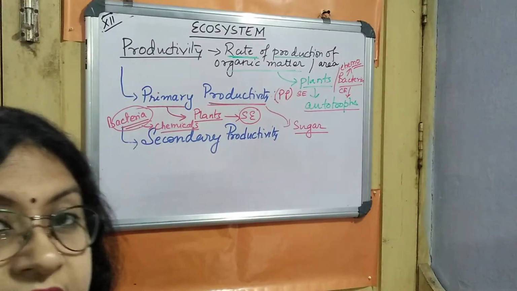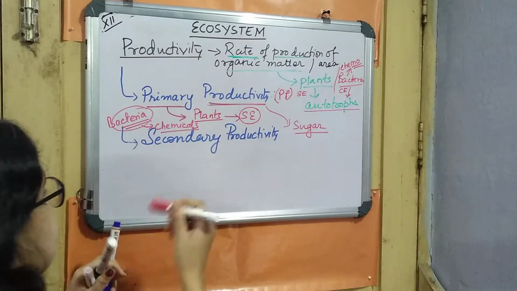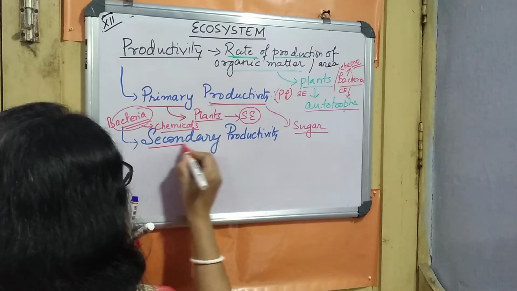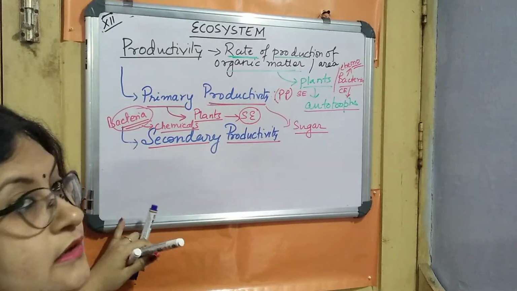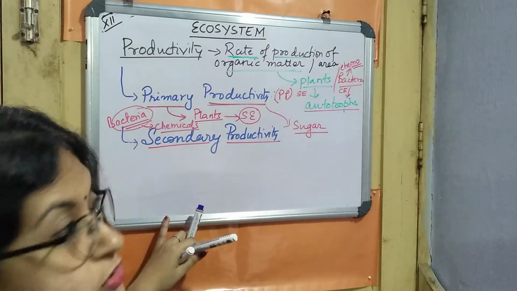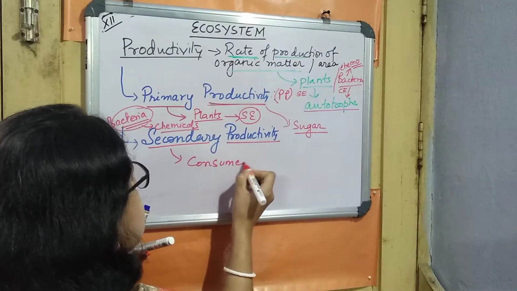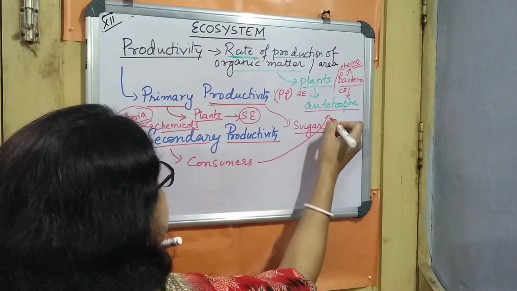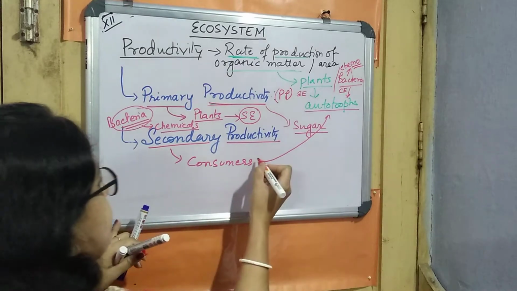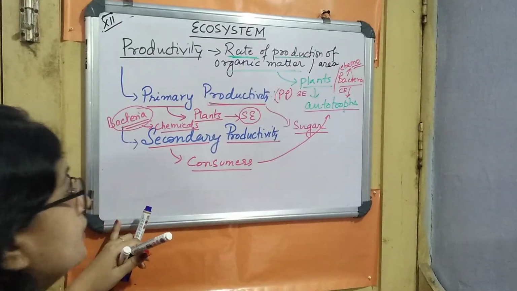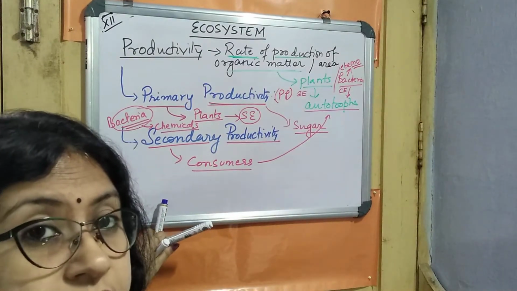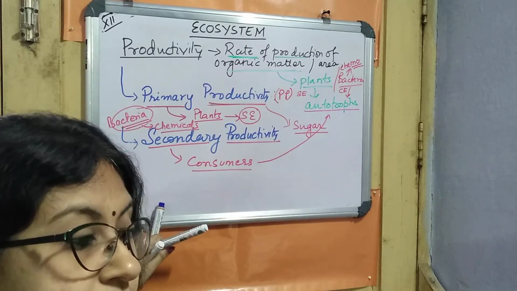Now we move on to the secondary productivity. Secondary productivity means some of the production is also taking place in the body of the consumers. We are talking over here about the consumers who are consuming these autotrophs. They are not the primary consumers, they are the secondary consumers, they can be primary consumers.